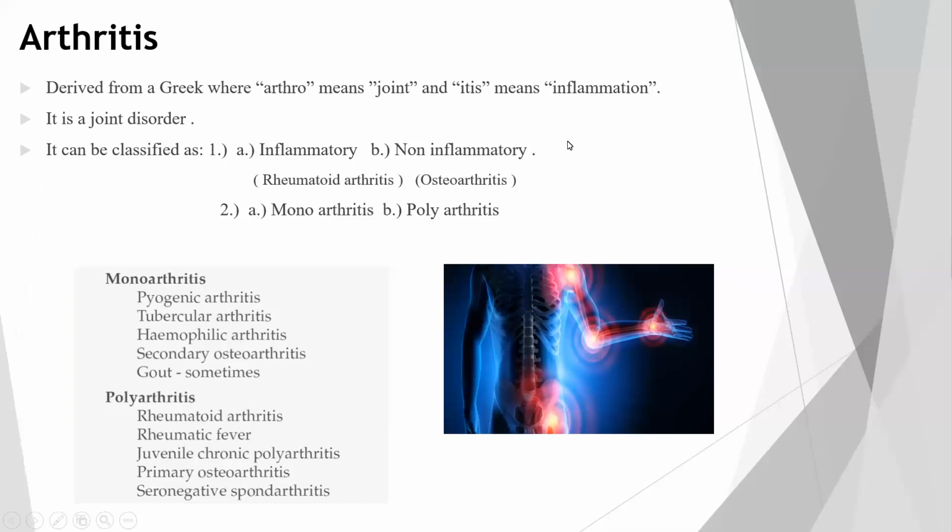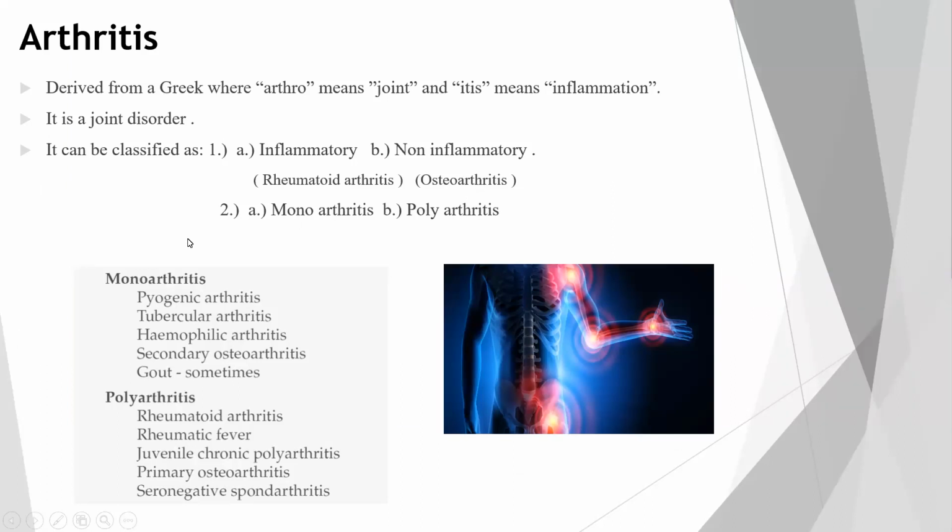I'll be starting with the definition. The word arthritis is derived from Greek, where arthro means joint and itis means inflammation. So it's a combination of two words, arthro and itis. It's basically a joint disorder, which is classified first into inflammatory and non-inflammatory. The inflammatory type is rheumatoid arthritis, as it is commonly known, and non-inflammatory is osteoarthritis.